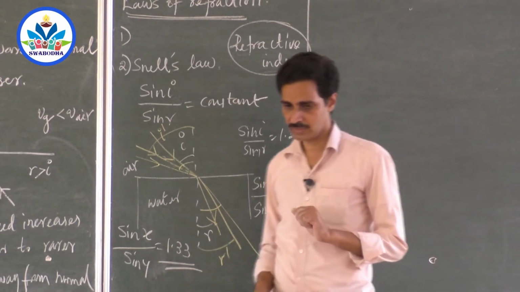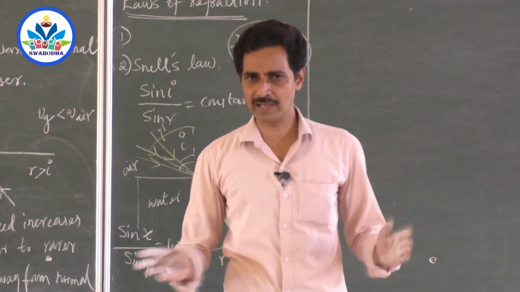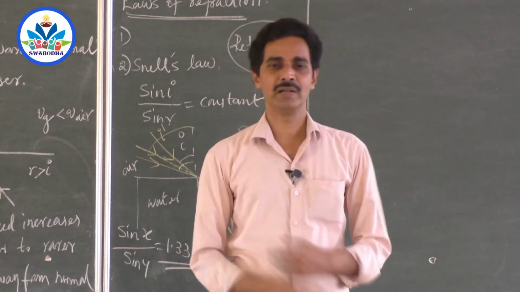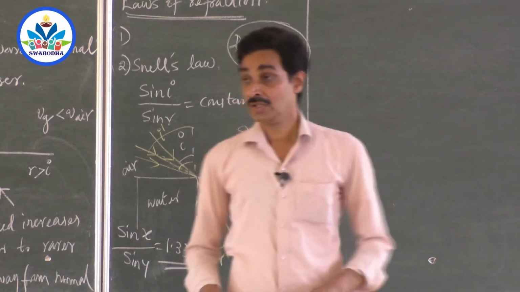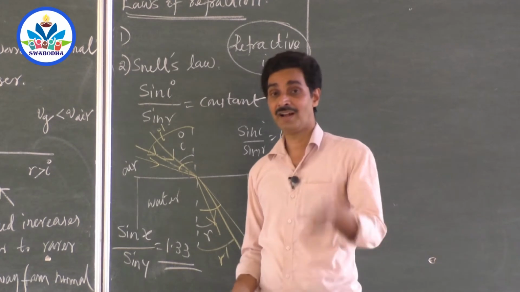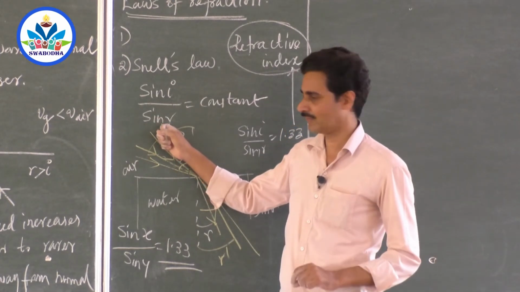That is one area where you go wrong. Everything will be right, 99% of the words are correct, only one word is missing. But the mark is not 99% given, 100% is deducted. So if you want to get 100% marks, the ratio of sine of the angle of incidence to the sine of angle of refraction.